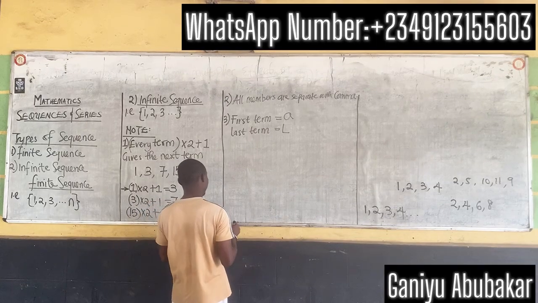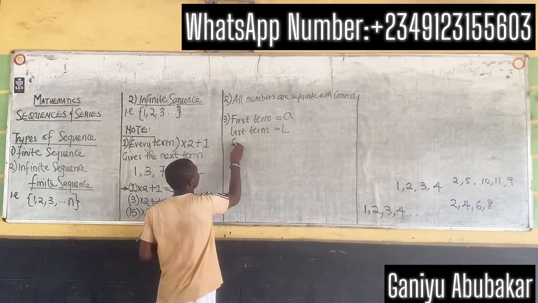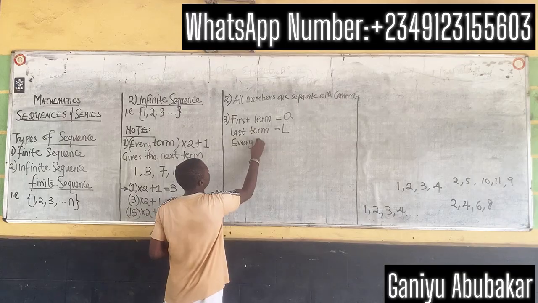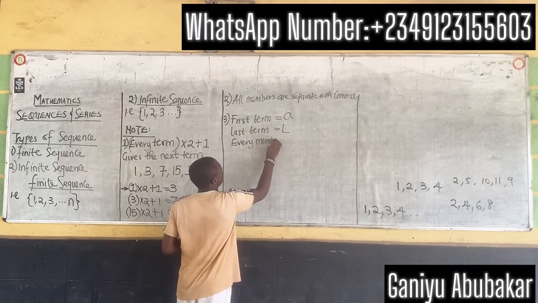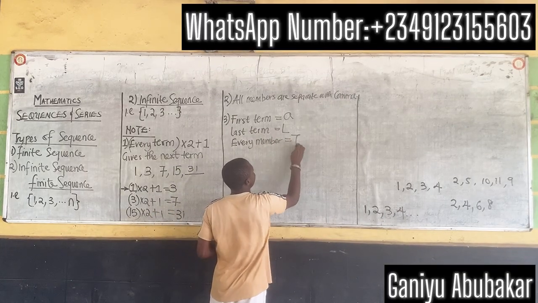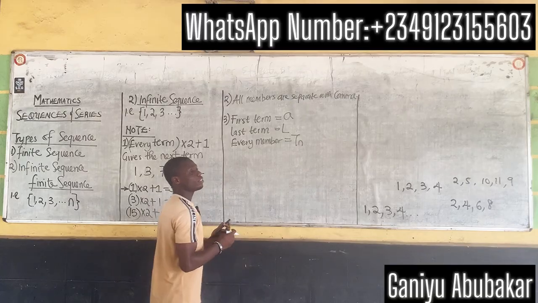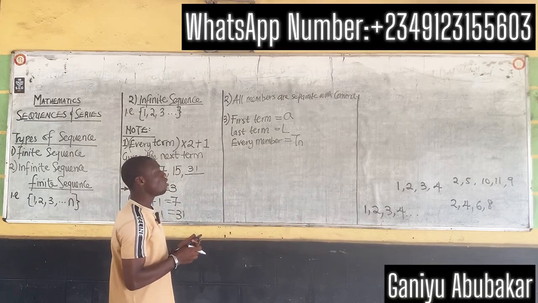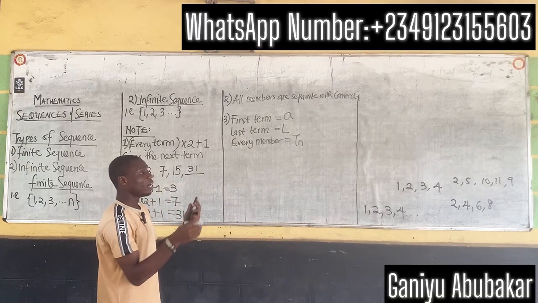We also have every member, which we call Tn. T of n means the nth term of a specific sequence.